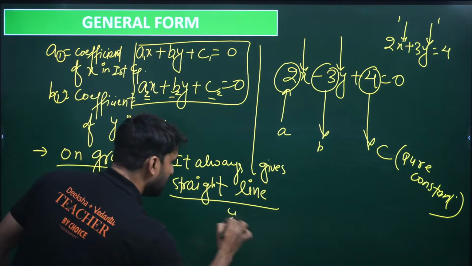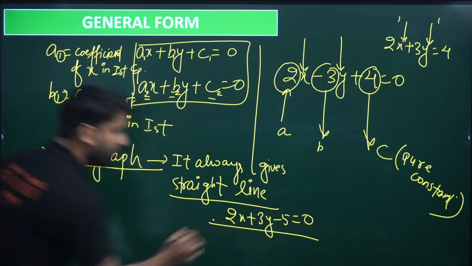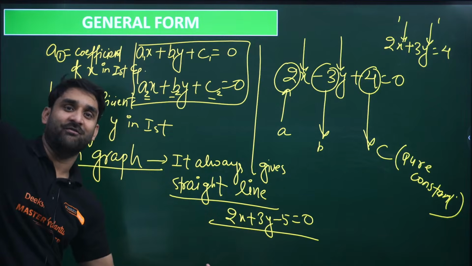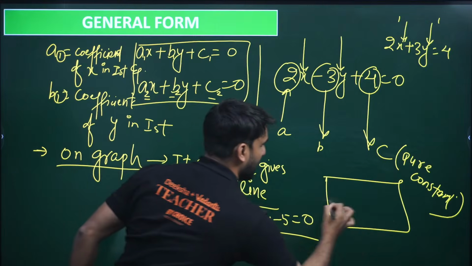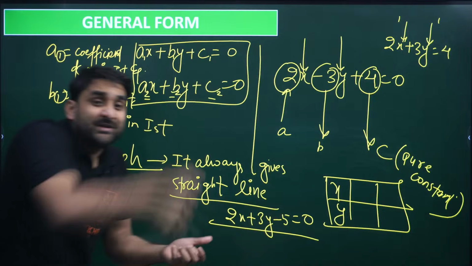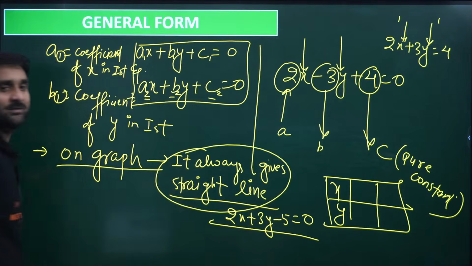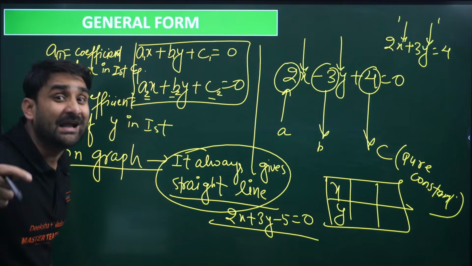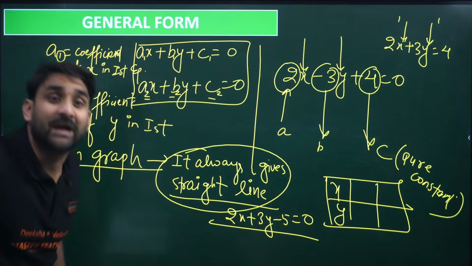Let's say 2x plus 3y minus 5 equals to 0. Represent this line on graph. After taking the solutions x and y, 2 or 3 solutions, when you represent this equation on graph, you will get only a straight line. So on graph, a linear equation always gives you a straight line.